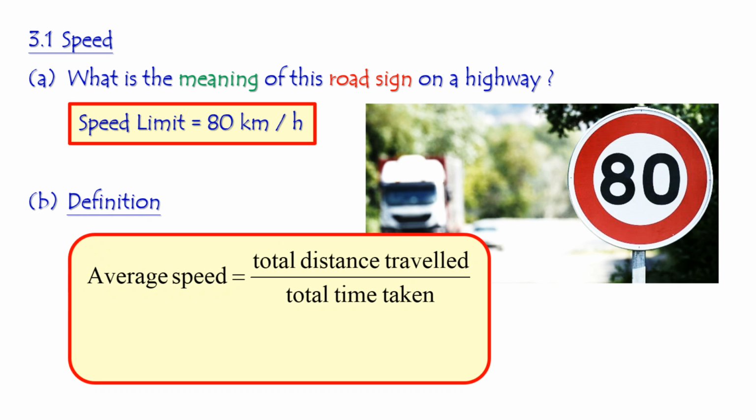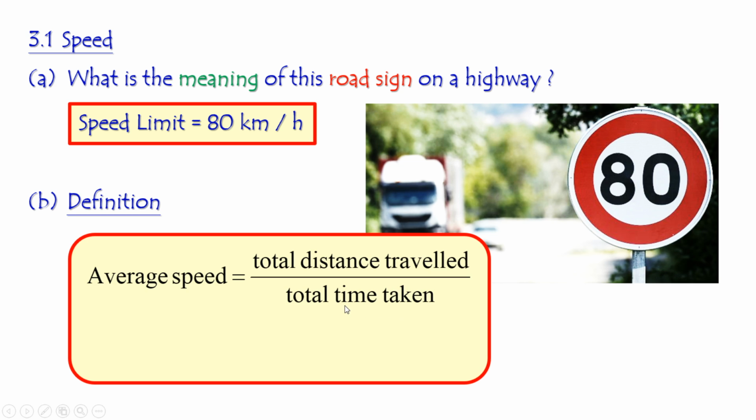And what's the definition of speed? Or more exactly, what is called average speed. Average speed is the ratio of the total distance traveled by an object divided by the total time taken. Total distance traveled divided by total time taken.